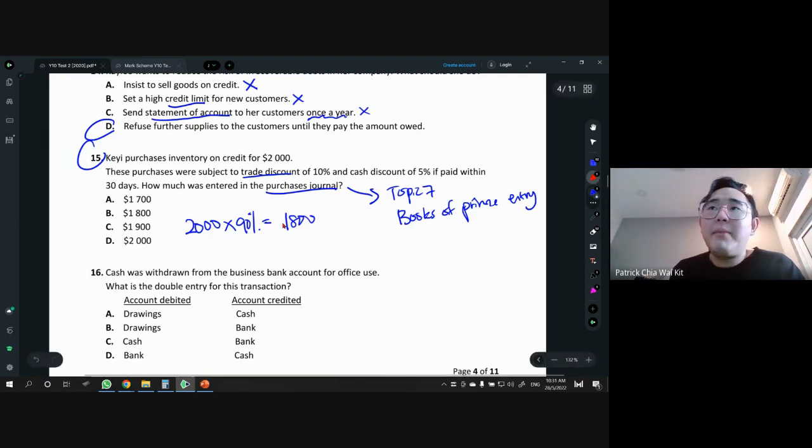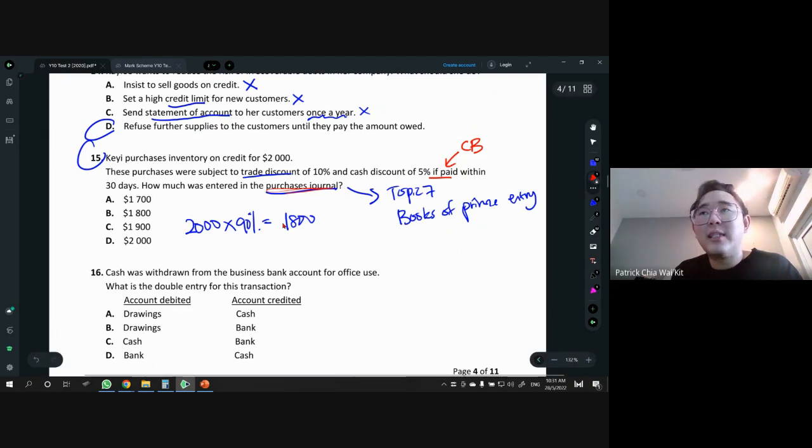And then they did mention that there's a cash discount if paid within 30 days. Now the question is asking how much was entered in the purchases journal. So the journal part means nothing to do with money yet. If you're talking about payment with money involved, then it must be in the cash book. Anything to do with money goes there. So if you don't see the word cash book here, because they're asking for the journal, technically we just record it as 1,800.